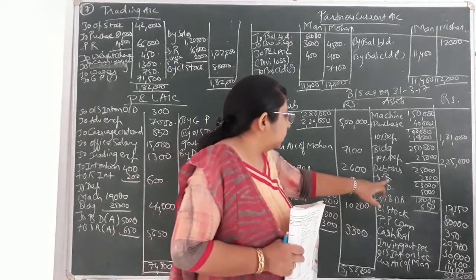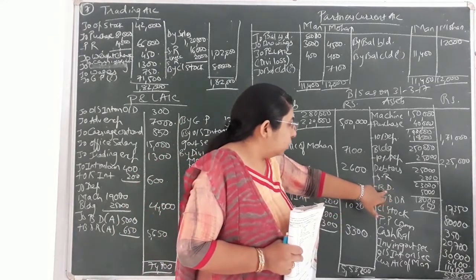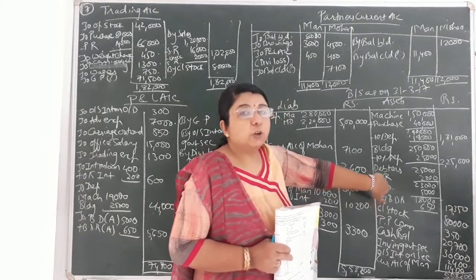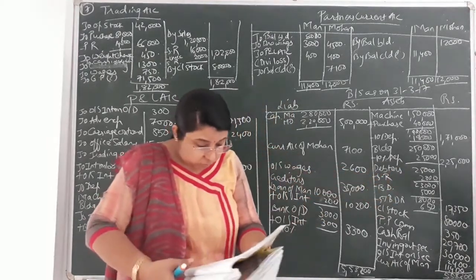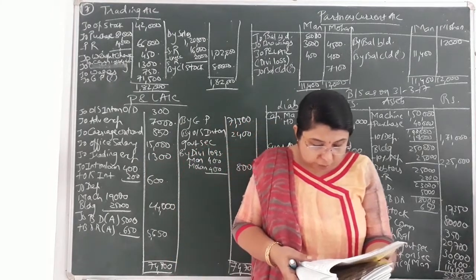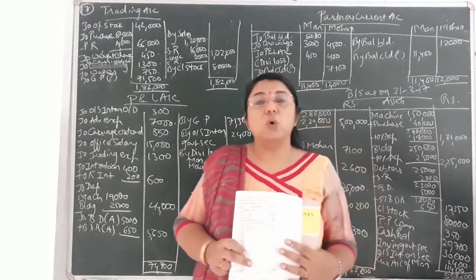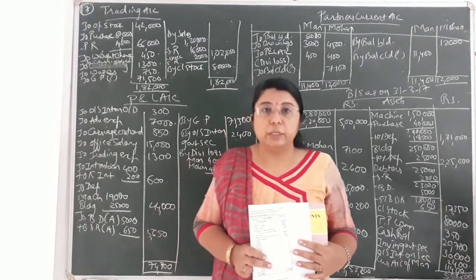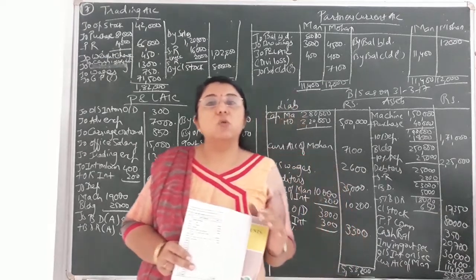Okay. So here you can see I have written bad debts, but before the bad debts we have to give the effect of sales return. That is the next adjustment, the fifth adjustment you can see. Goods of rupees 2,000 were missed out and not recorded in the sales return book. It means unrecorded sales return, which has not been recorded in the books of accounts.